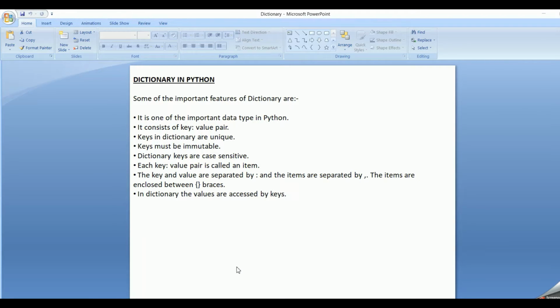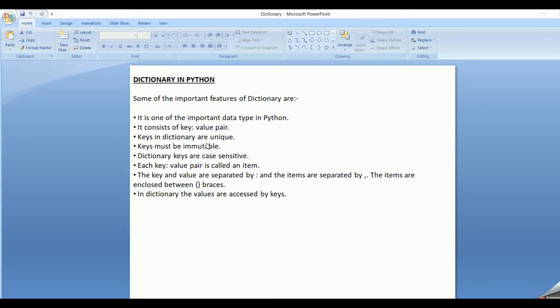And today let's start with the dictionary data type in Python. There are some important features of the dictionary data type. It is one of the most important data types in the Python programming language. Unlike lists, sets and tuples, which only have values, in dictionaries we have a key-value pair. That is, we have a key, colon, a value, and this key-value pair is called an item in the dictionary. The keys in a dictionary are unique.